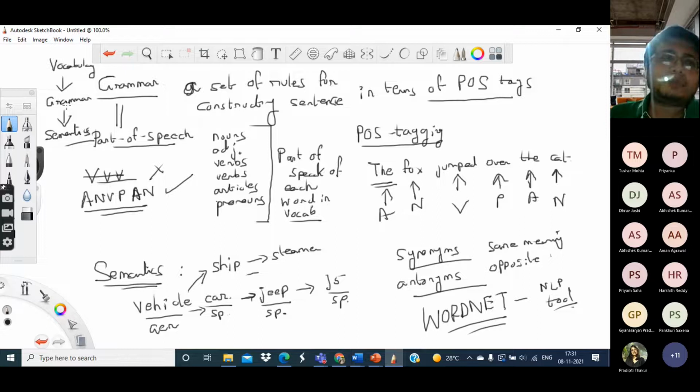Now again, just because a sequence of words is grammatically correct does not necessarily mean it has some semantics also. So the next component is to associate meanings and to also specify which things or which sentences have meaning and which sentences do not have meaning. There may be sentences which are grammatically correct, but they do not have any meaning.